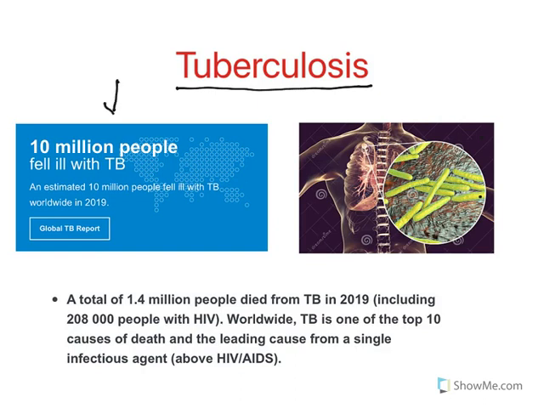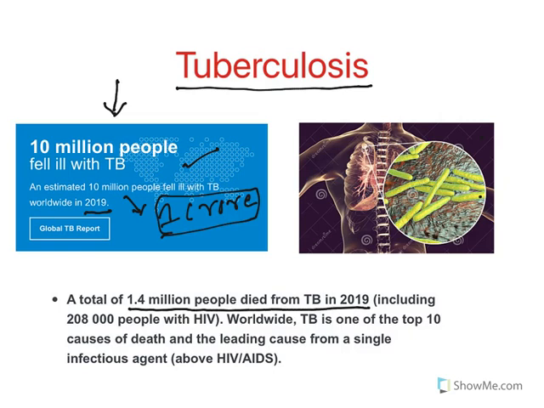This is the data from the World Health Organization site. 10 million people were affected with TB in 2019. 10 million means 1 crore population of the world affected with tuberculosis in 2019. A total of 1.4 million people died from TB in 2019. That means 14 lakh people died because of TB. This is the effect of TB on the world population.